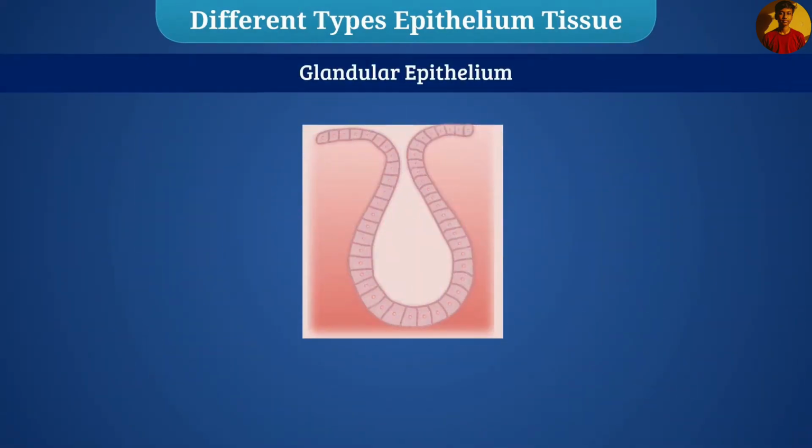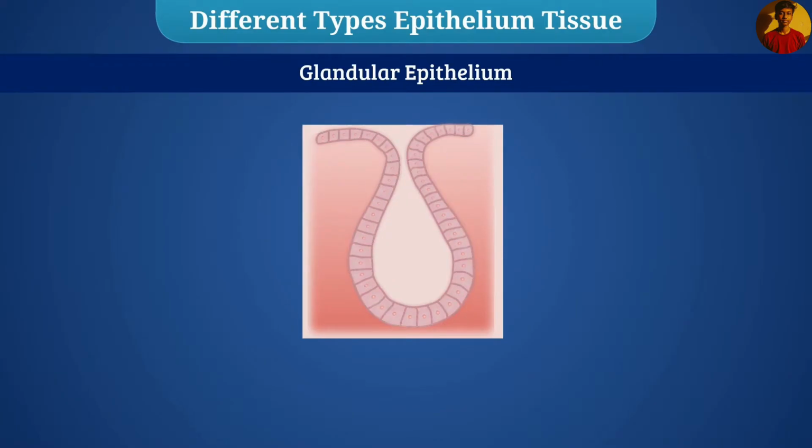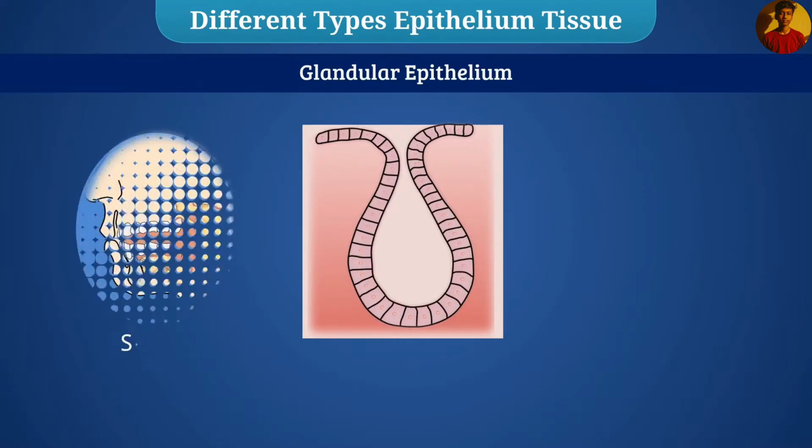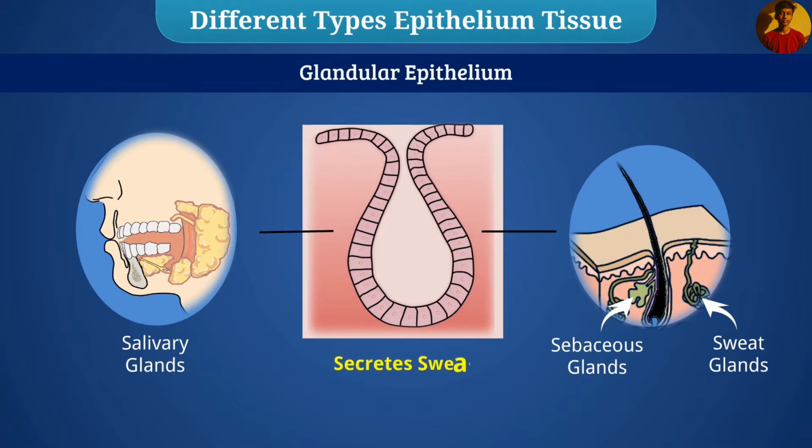Sometimes, a portion of epithelium tissue folds inward where some epithelial cells acquire additional specialization as gland cells and form a multicellular gland, which is called glandular epithelium. Salivary glands, sweat glands, and sebaceous glands are examples of glandular epithelium. This epithelium secretes sweat and mucus.